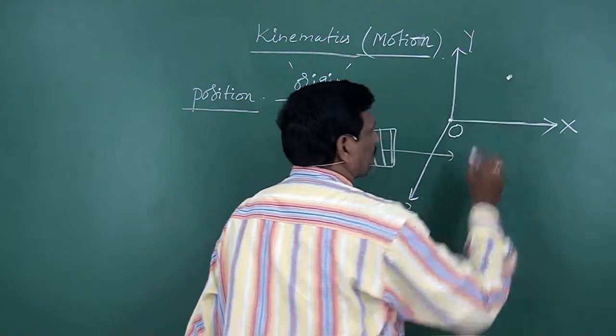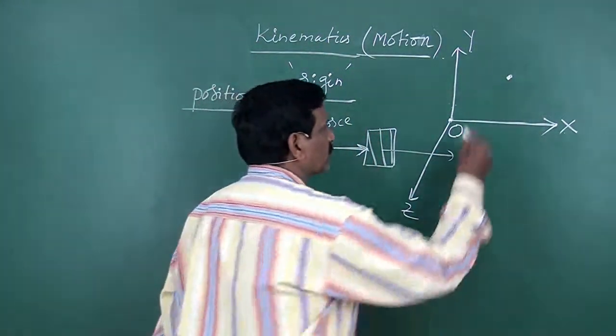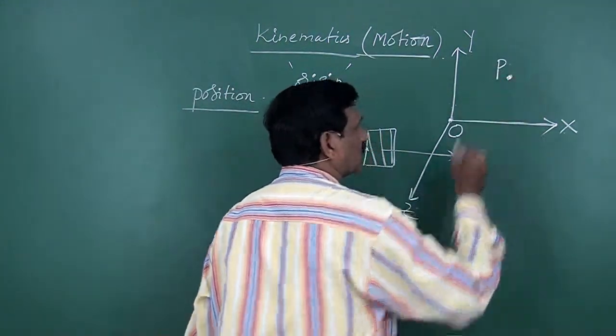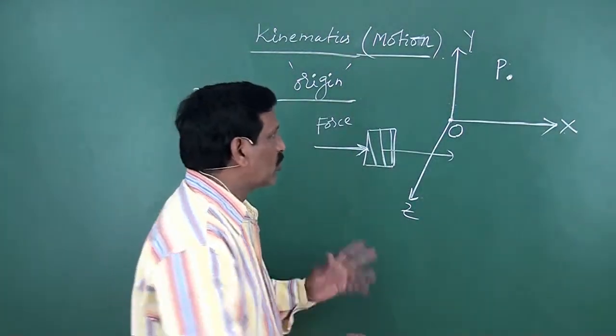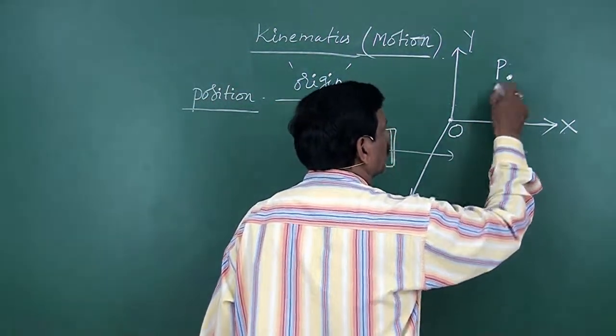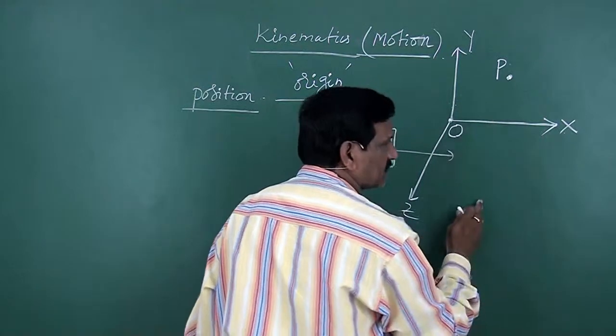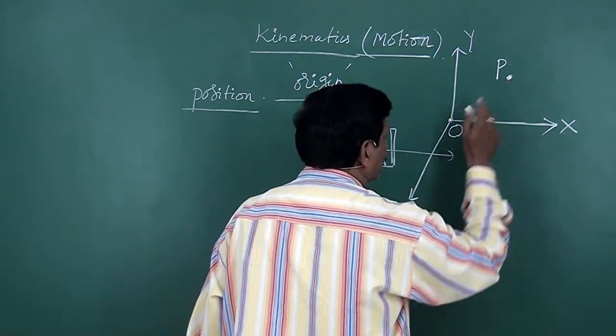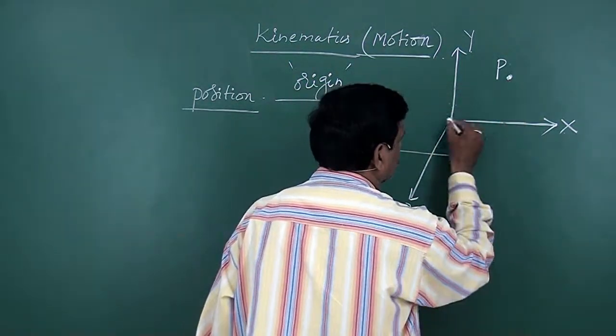Suppose here a particle is located. P is the particle located here. Then to locate the position of this particle, we require distances of the particle from the coordinate axes.